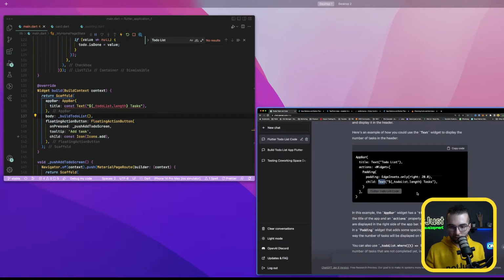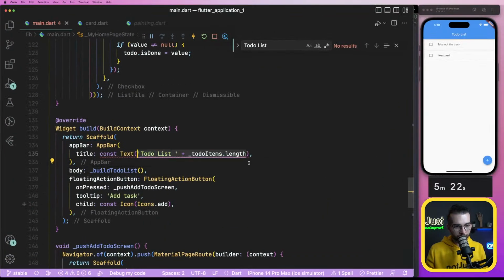Title, to-do list. Oh, actions widget, app bar, scaffold, app bar, title, it has to-do list. Then, no, I'm gonna probably not mess with this title.